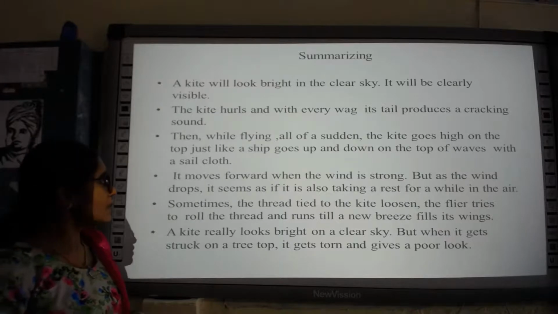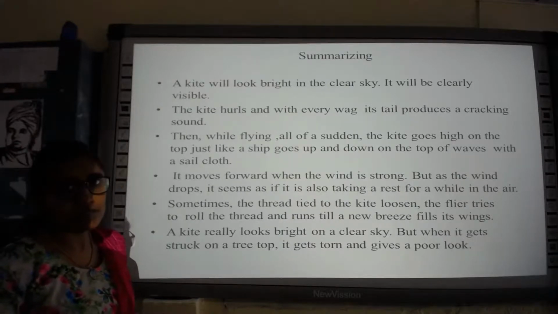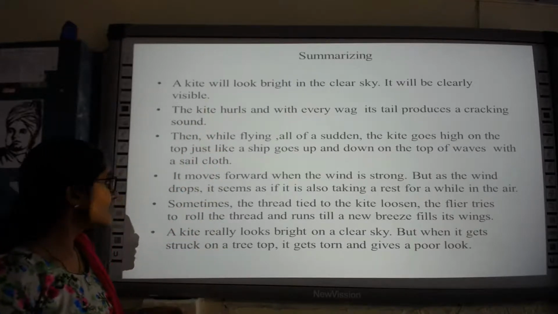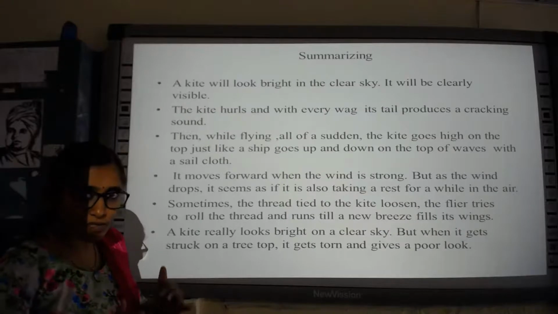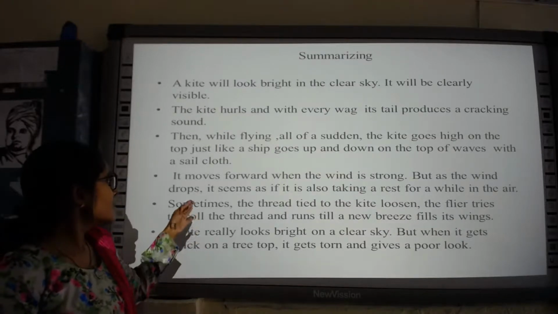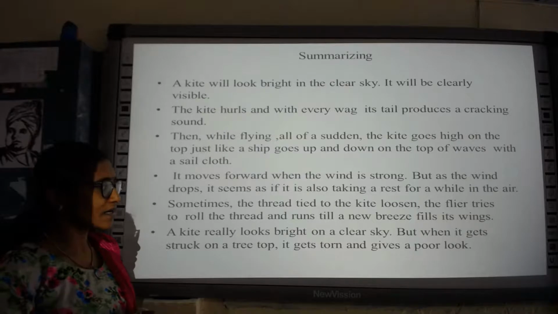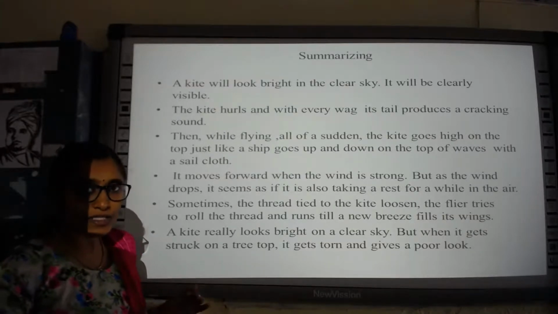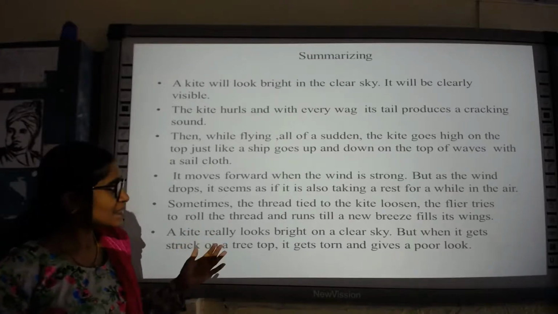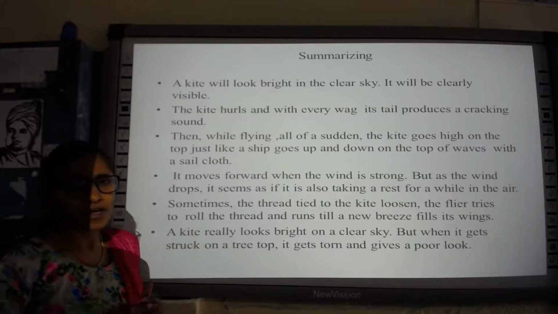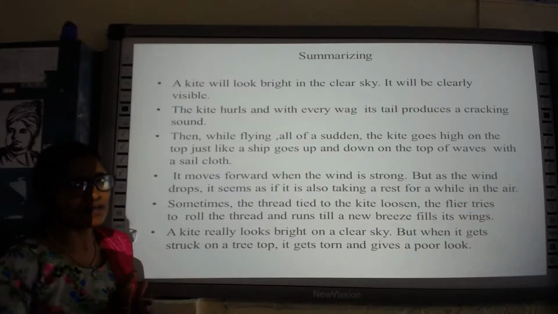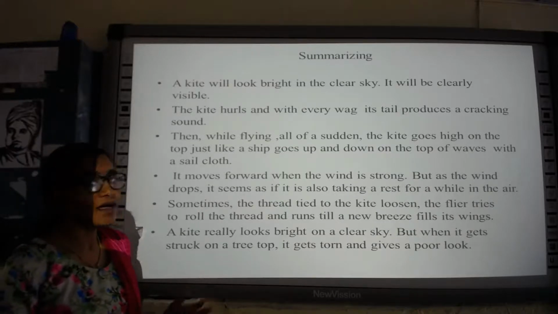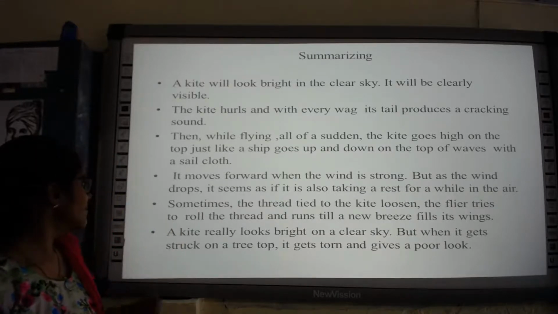It moves forward when the wind is strong, isn't it? It goes up only when the wind is strong. But as the wind drops, as the wind comes down, it seems as if it is also taking rest for a while in the air. What does it look like? It looks as if the kite is taking rest for a moment. When the wind is not blowing, it is also taking rest, high up in the air.